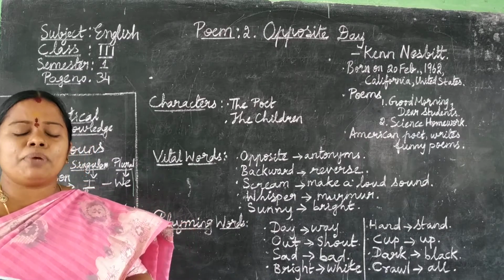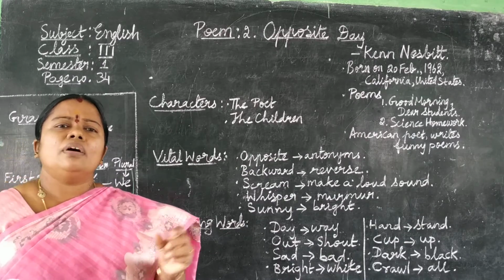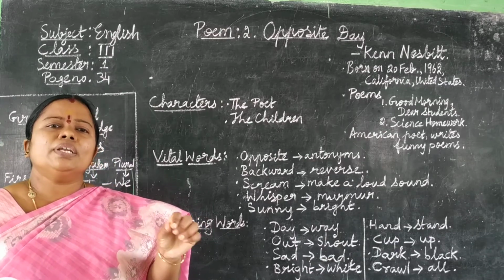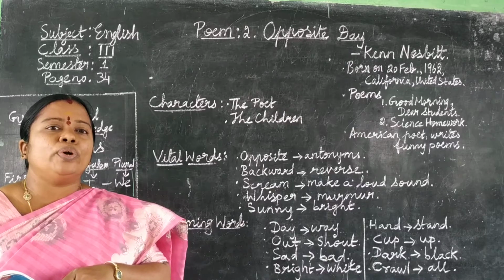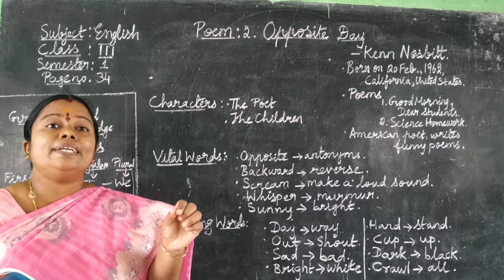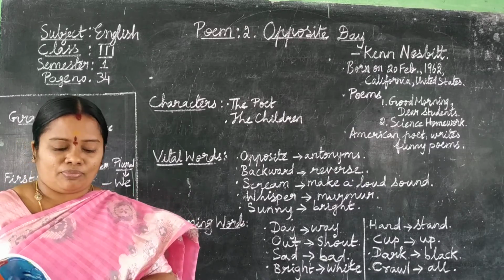I write with my foot. So how do we write, children? We write with our hand. So what is the child here in this poem doing? He is writing with the foot.